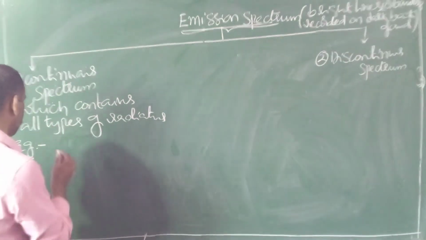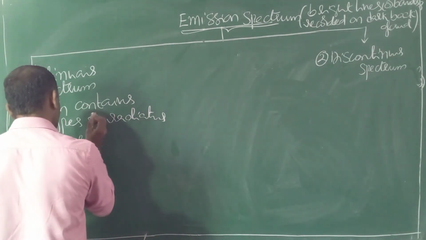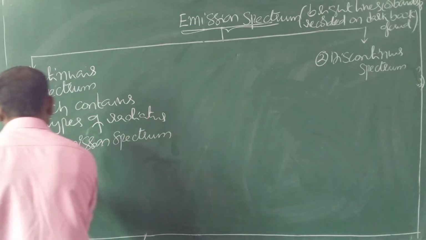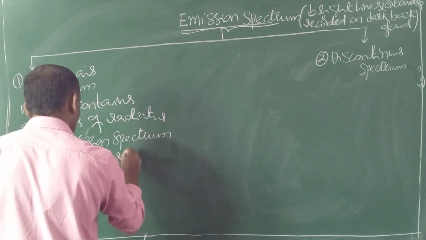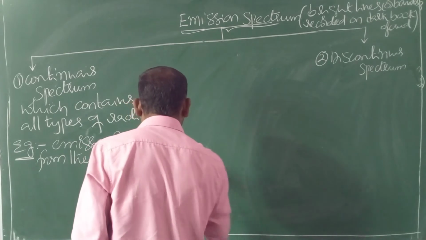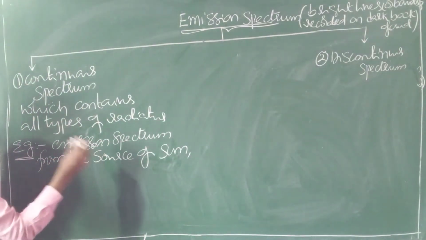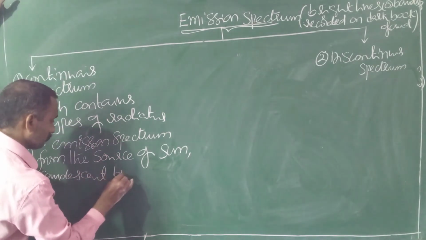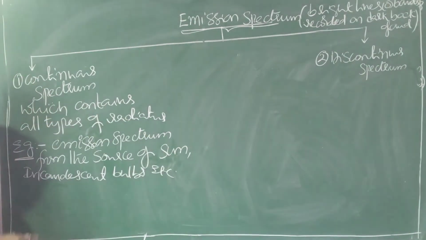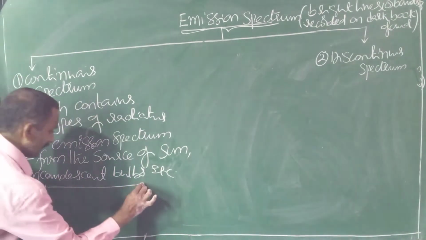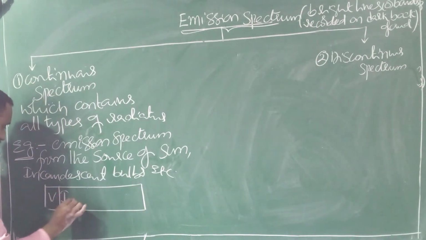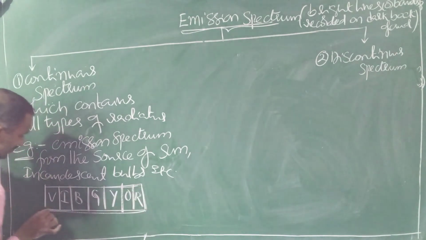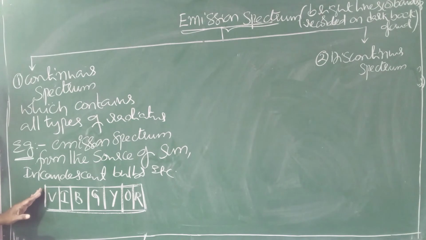One example is the spectrum obtained from the sun or incandescent bulbs, all of which come under continuous spectrum. The emission spectrum from sources like sun radiations or incandescent bulbs records all types of radiations, like VIBGYOR, V, I, B, G, Y, O, R. So if all types of radiations are recorded on the photographic plate, that type of spectrum is known as continuous spectrum.